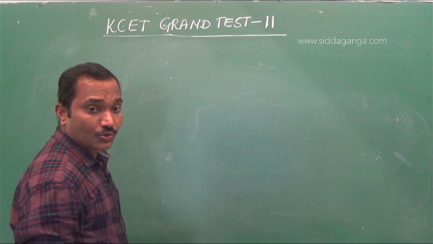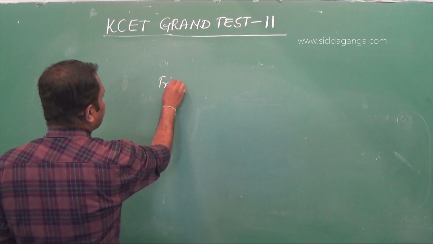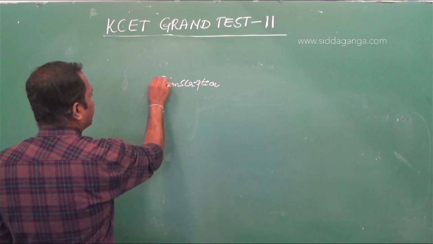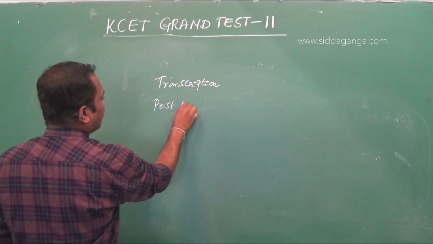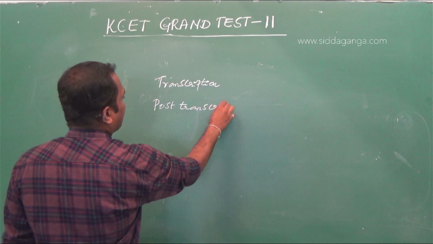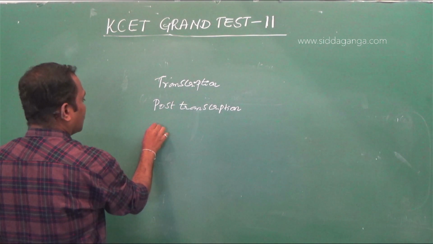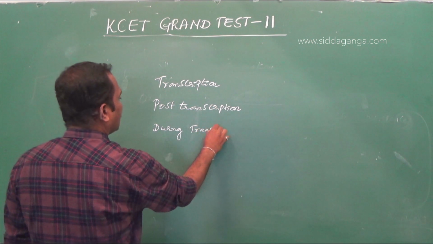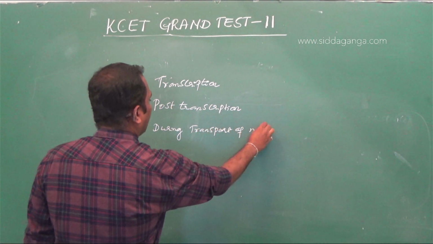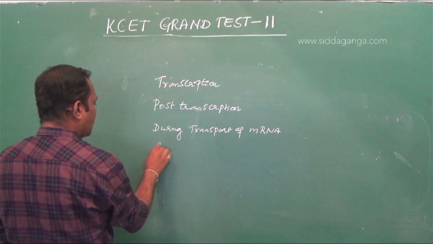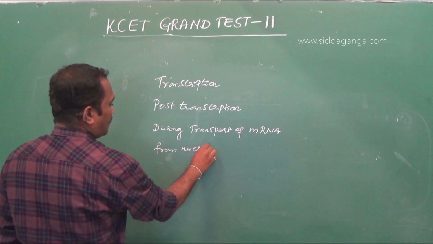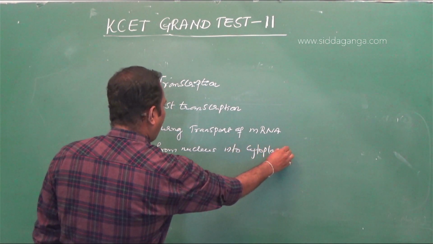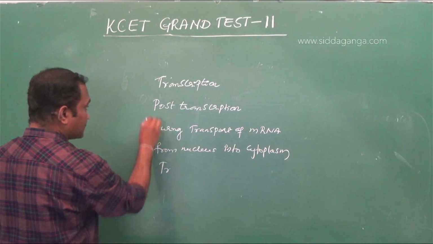Particularly in eukaryotes, it can be at the transcription level, then the post-transcriptional level, then during transport of mRNA from the nucleus into the cytoplasm, or even at the translation level.